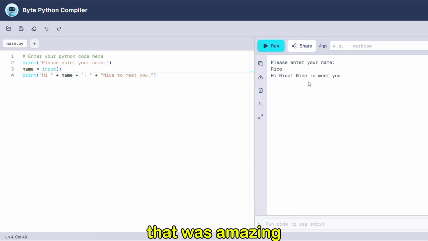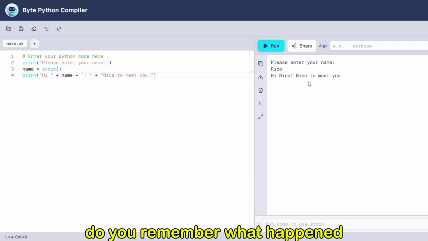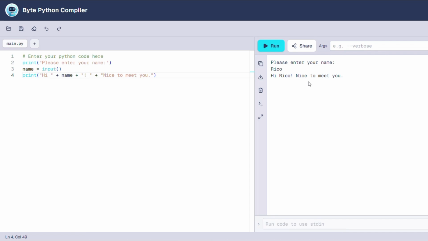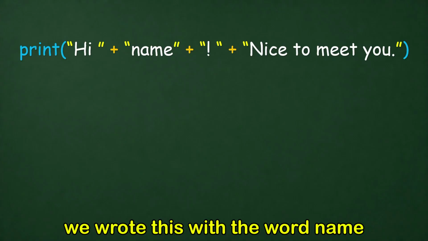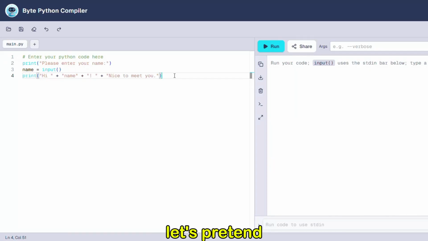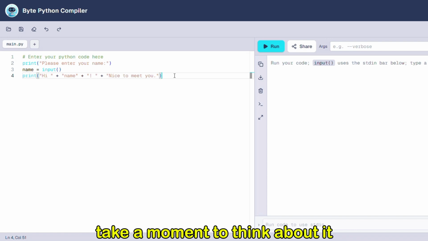That was amazing! But do you remember what happened before we got the correct answer? At first, we wrote this, with the word name inside quotation marks. Let's pretend we've never seen this before. What do you think Python will print? Take a moment to think about it.